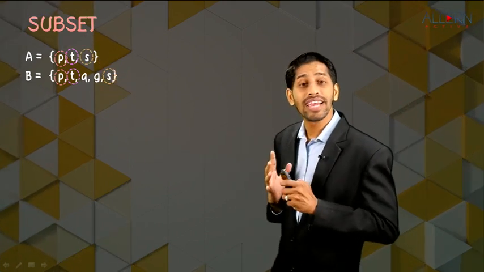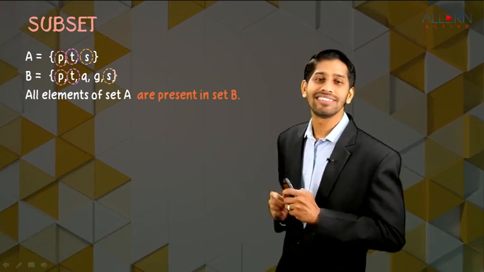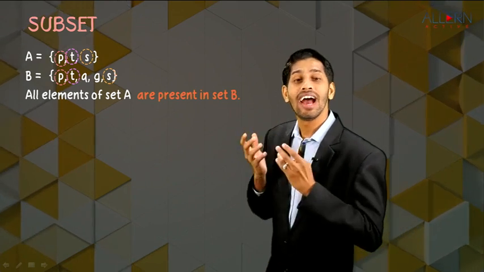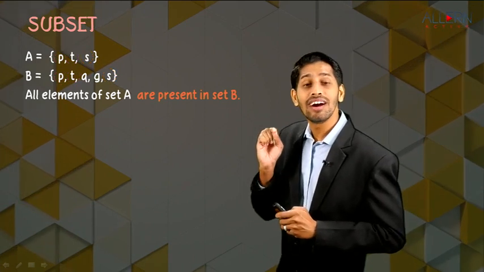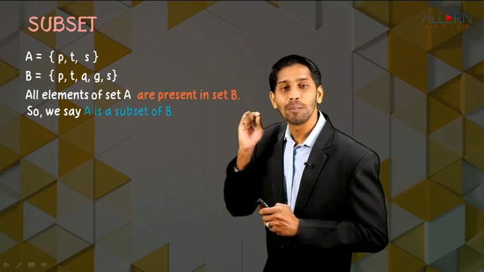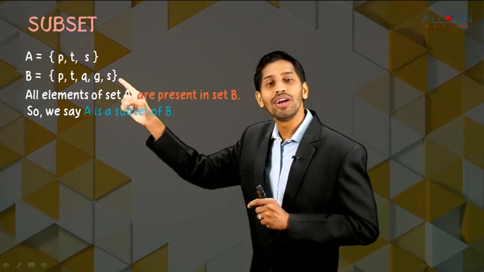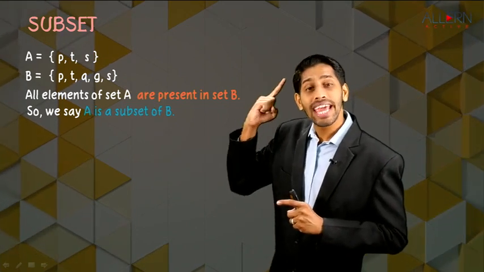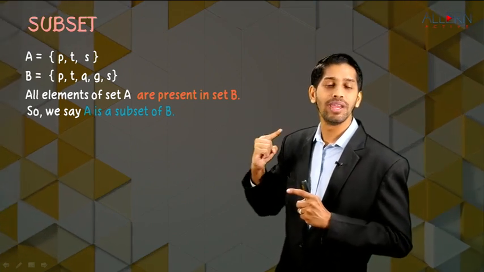That means we can say that all elements of set A are present in set B, and since all elements of set A are present in set B, we say that A is a part of B, or we can say that A is a subset of B. So remember child one thing, if two sets are given to us, set A and set B, if all elements of set A are present in B, we say that A is a subset of B, right?